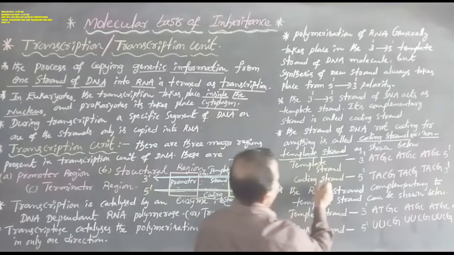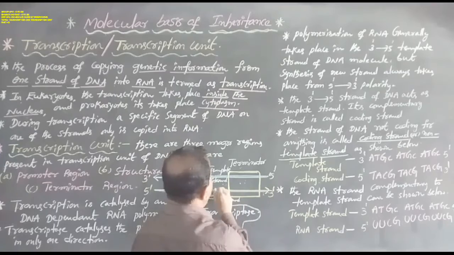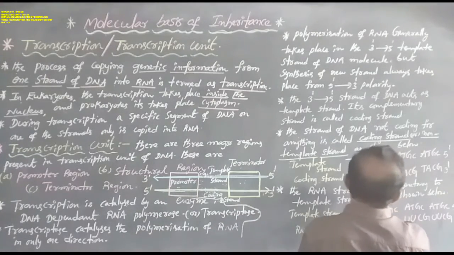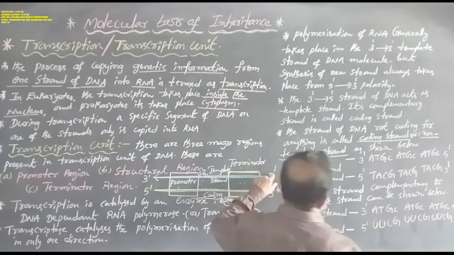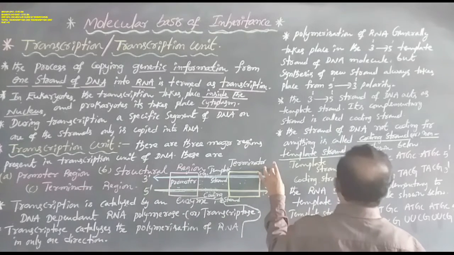As shown below, given the examples here, this is a template strand and this is a coding strand. This template strand contains some nitrogen bases here, 3' towards 5'.